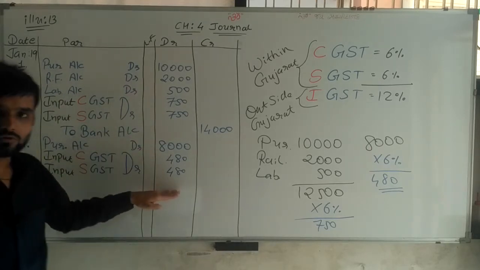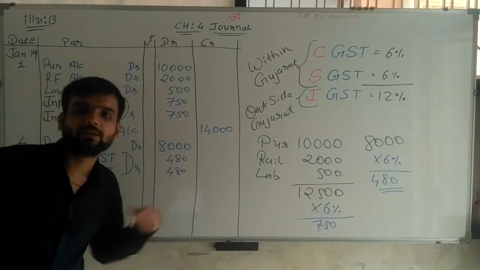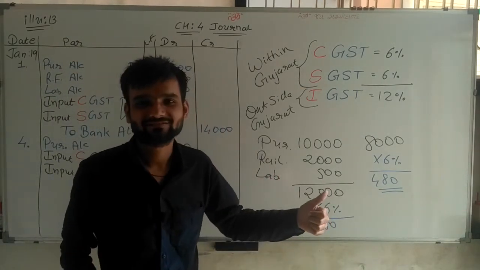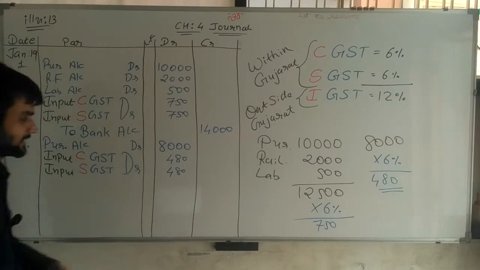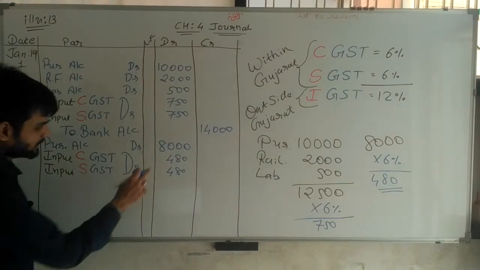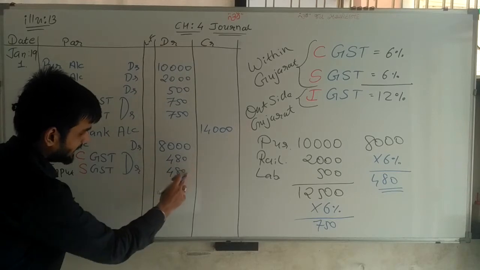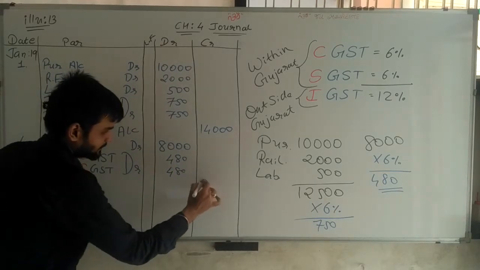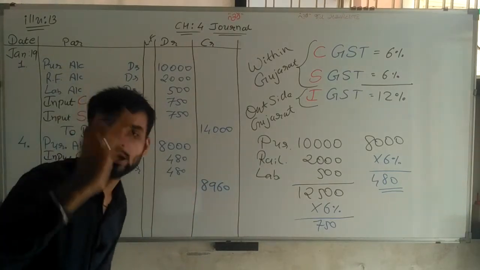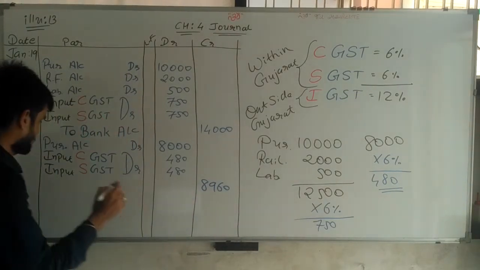Now the total amount we have to pay, but it's payable. We are not paying now because it's a credit transaction. Now what is the total credit amount? So 8,960 rupees is payable to Amul Bhai.